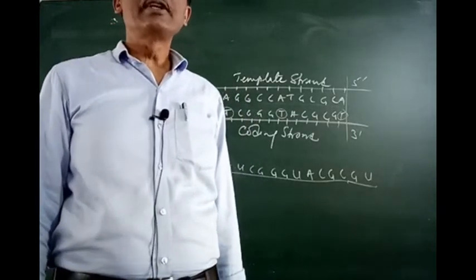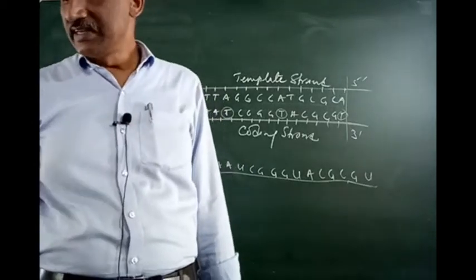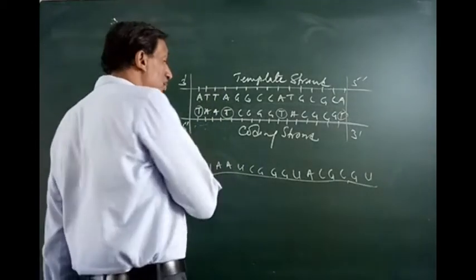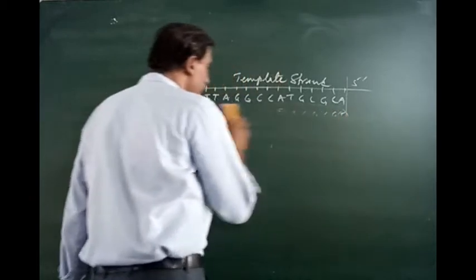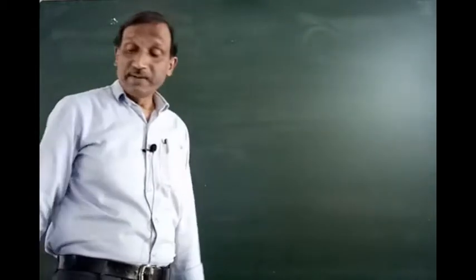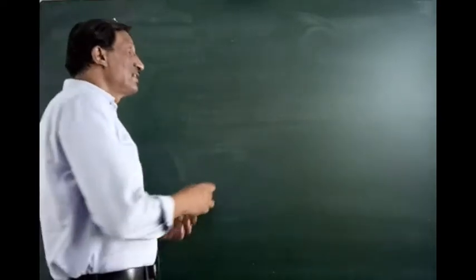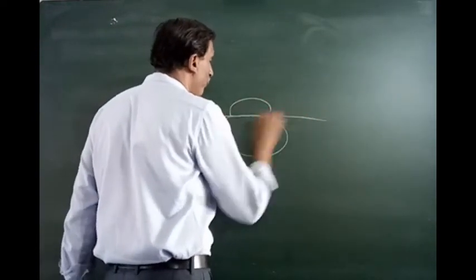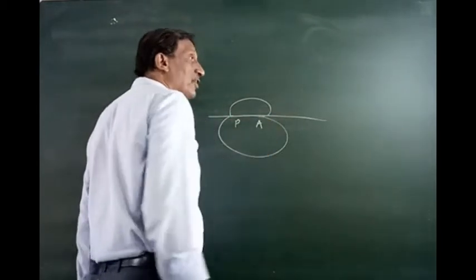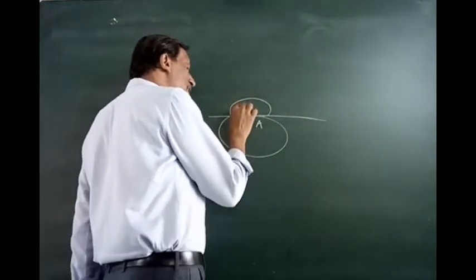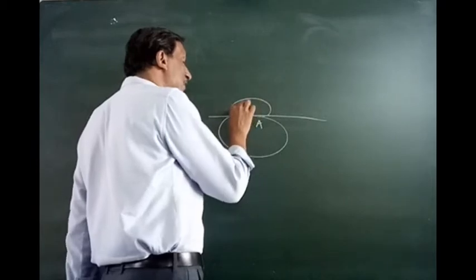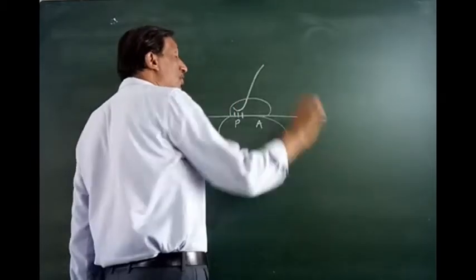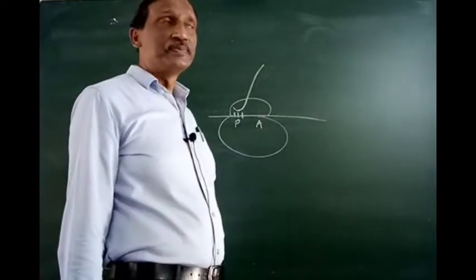Okay, question number 9. List 2 essential roles of the ribosome during translation. Ribosome serves 2 important functions. First of all, the ribosome has 2 sites, the P site and the A site, which give the facility for a particular tRNA to attach.